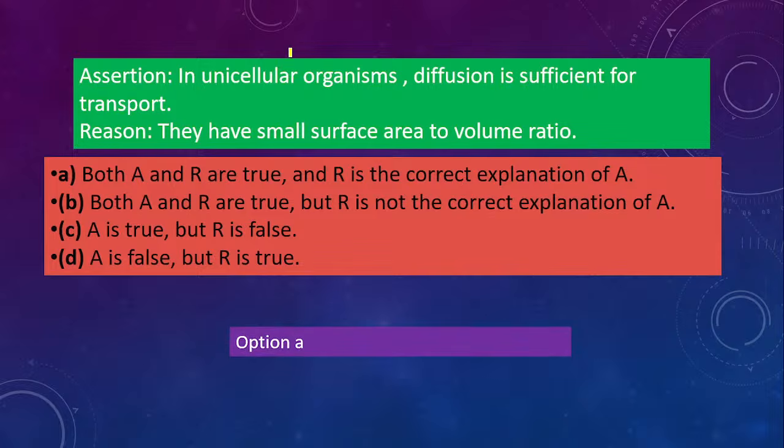Let's see. So the correct answer is A. Yes, because the surface area to volume ratio in unicellular organisms is small. That is why only diffusion is sufficient for transportation of nutrients. Whereas in multicellular organisms, diffusion is not enough because we require more energy, right? And because of the complex structures of organs, diffusion alone is not sufficient. Okay, so let's do the next one.